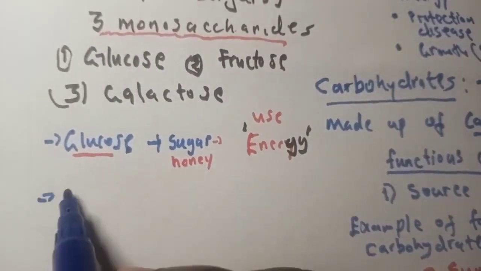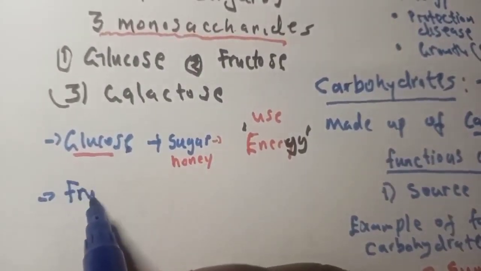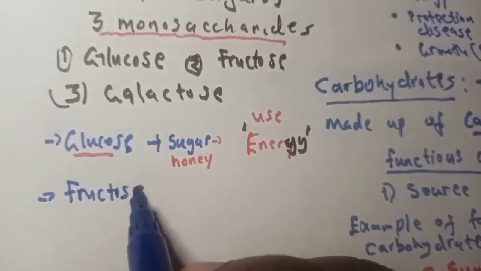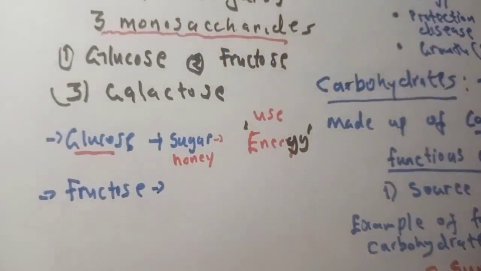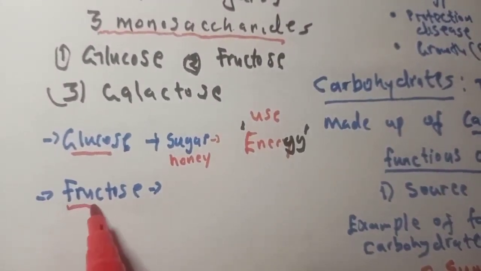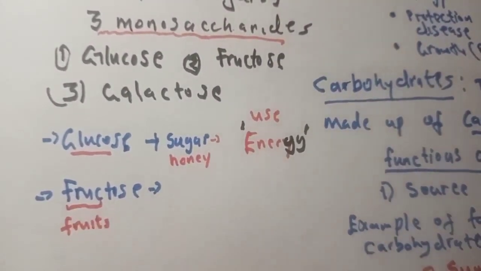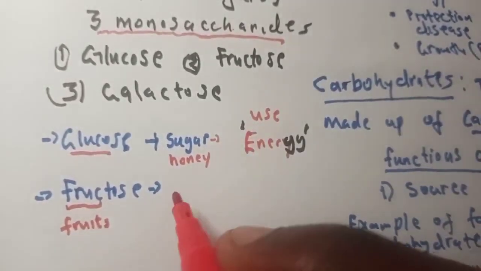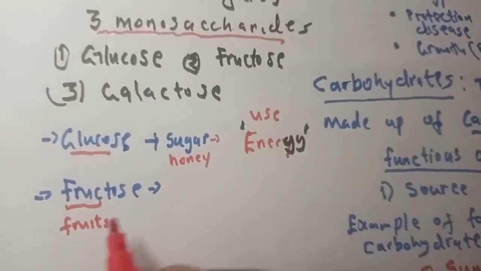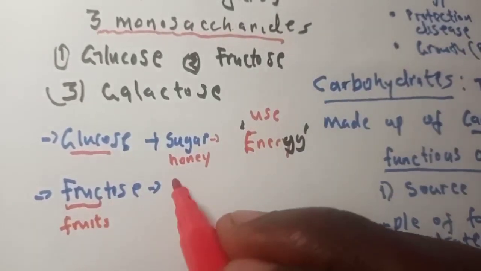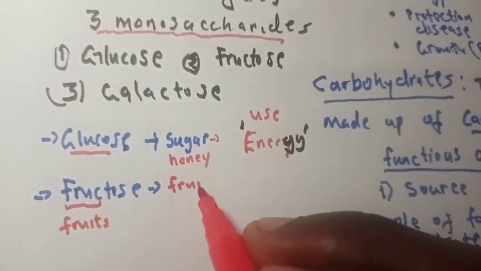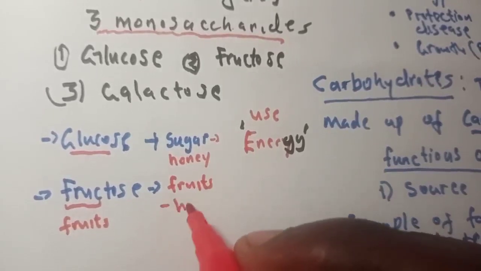And let's look at fructose. Fructose is a sugar, and just from the name, fru, this means it's coming from fruits. A lot of fruits taste sweet, and that sweetness you taste in fruits is fructose. It's also in honey.